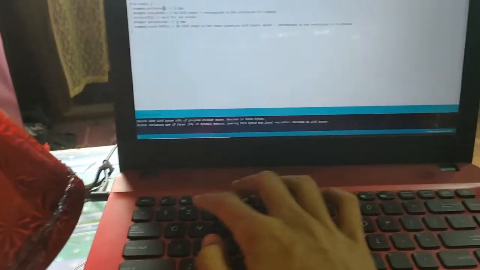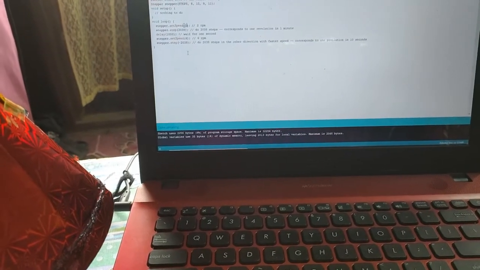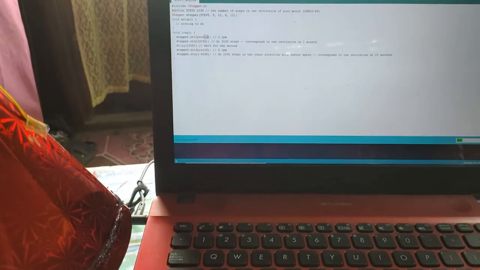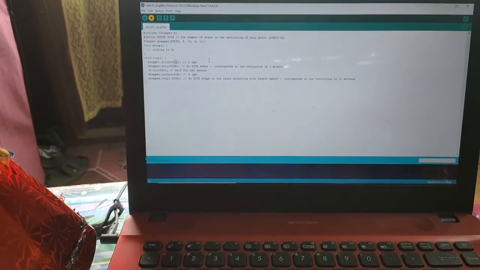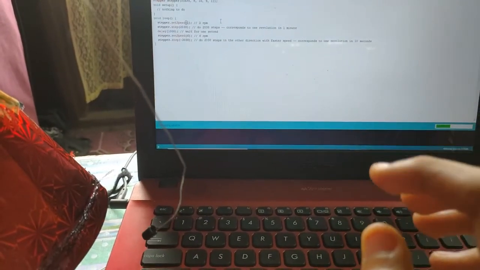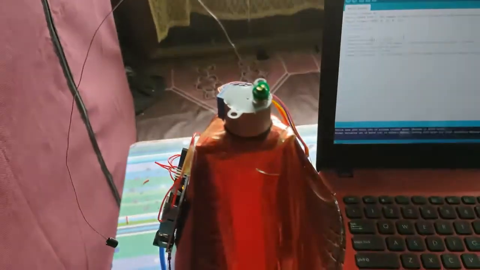When I use set speed at 1 RPM, we upload first. So when the speed is 1 RPM, the speed of the antenna will be slow.